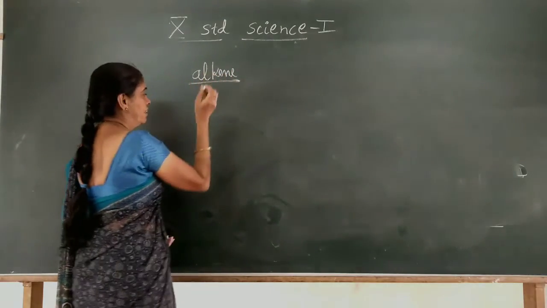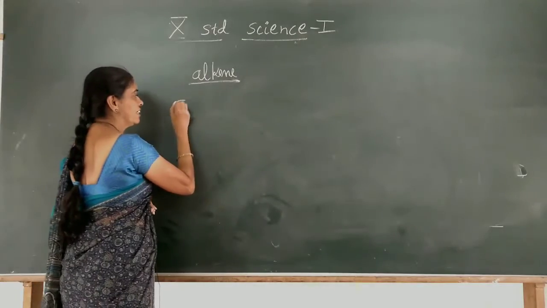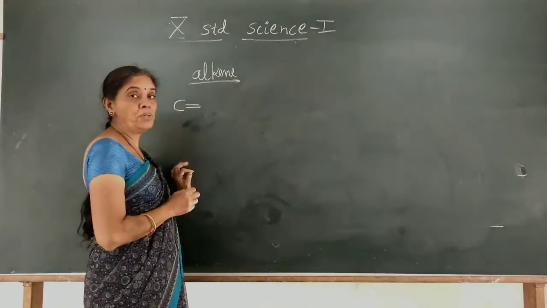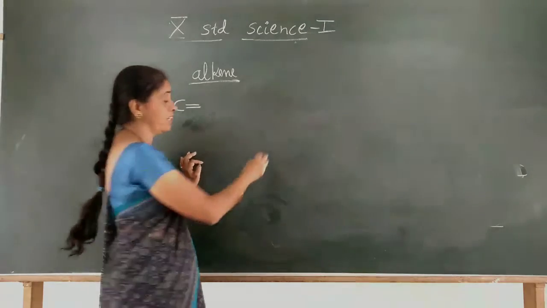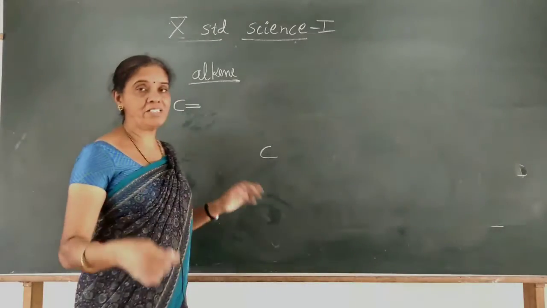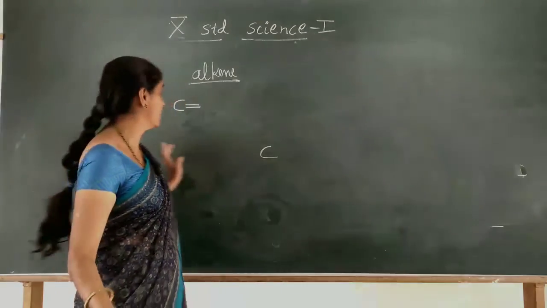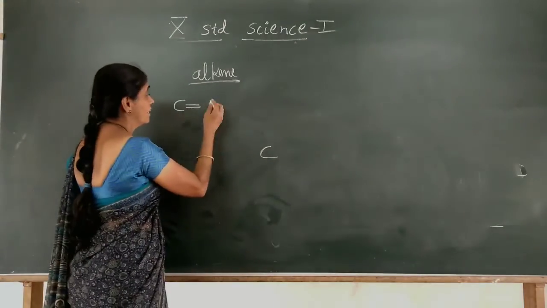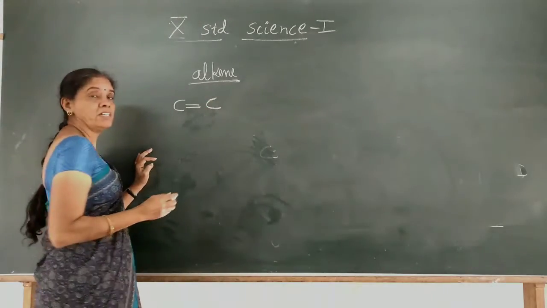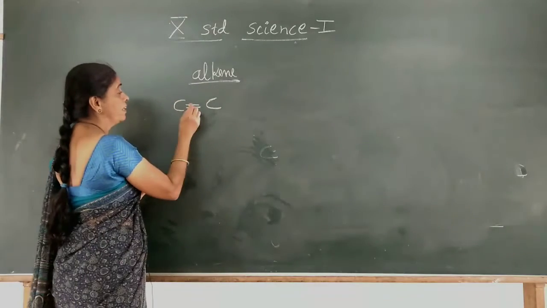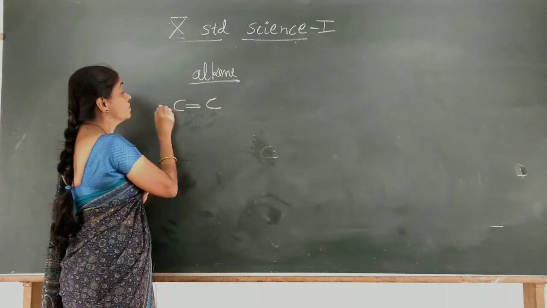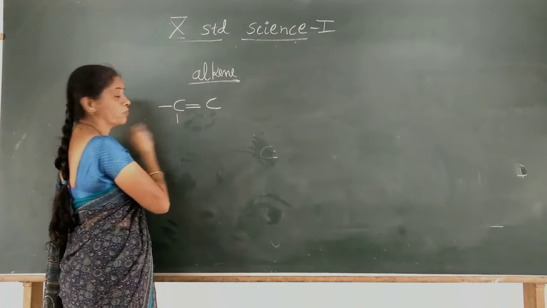The simplest alkene starts from carbon number 2, because with carbon 1 you cannot show a carbon to carbon double bond. So the starting number is carbon and carbon. This is the double bond in this group, the first compound, and you have to count the 4 bonds, tetravalency: 1, 2, 3 and 4.